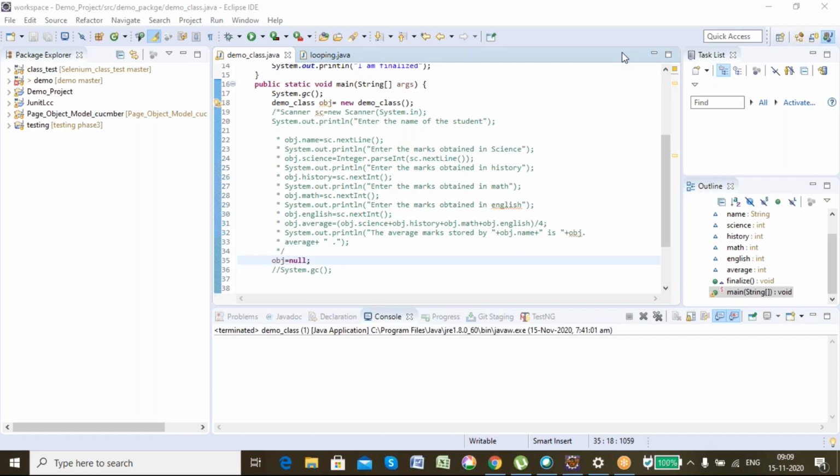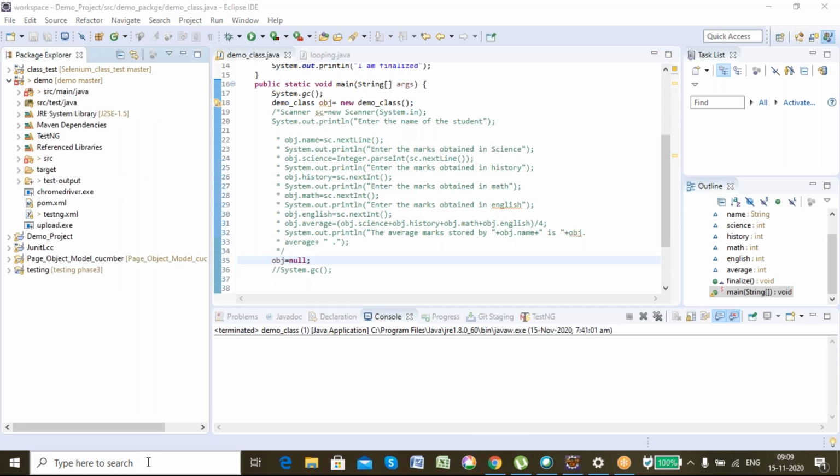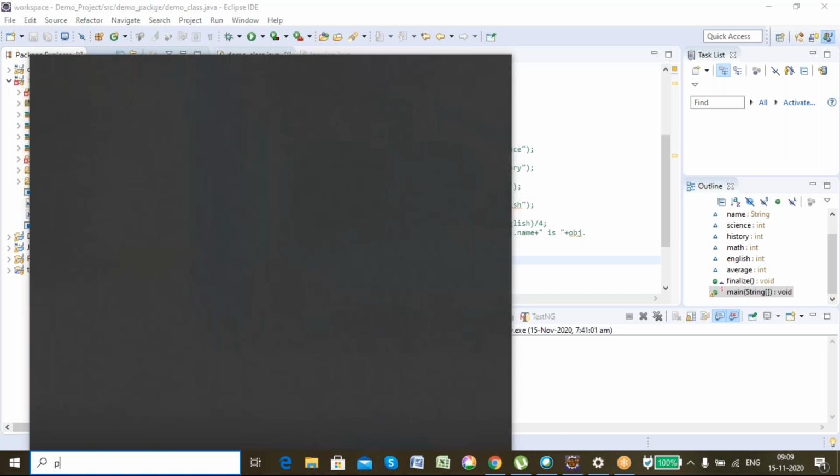Okay, guys, tell me what you understand when we say the term inheritance. Suppose you get properties of a parent to a child, or from one class to the other class.